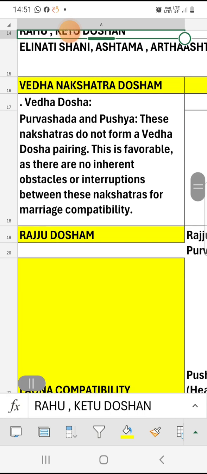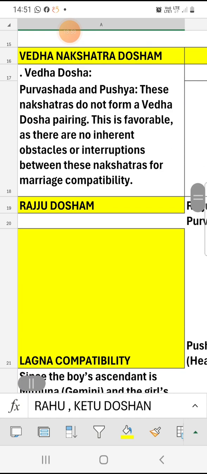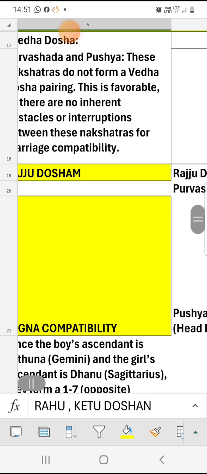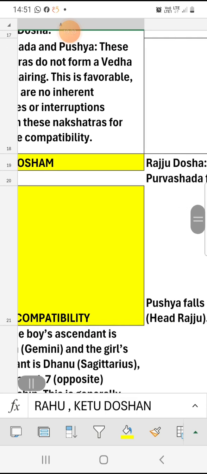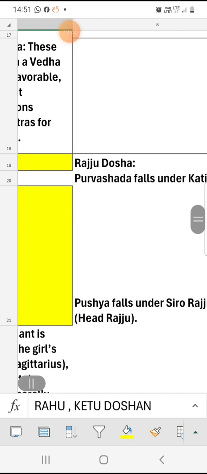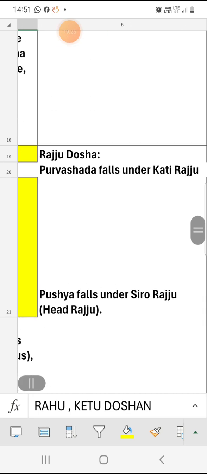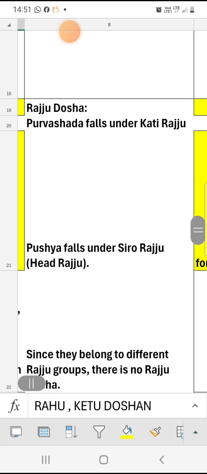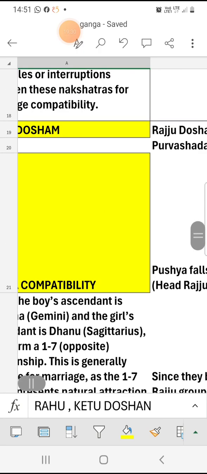As I told you about Veda Nakshatra pairs, out of the 27 nakshatras in Vedic astrology, some stars are paired and inauspicious. If you find a Veda Nakshatra, that is only one factor and should never be considered alone. Look into other factors, like Rajju Dosham. Rajju Dosham is for longevity, Ayu, and it is also based on stars. Stars have different Rajju groups.